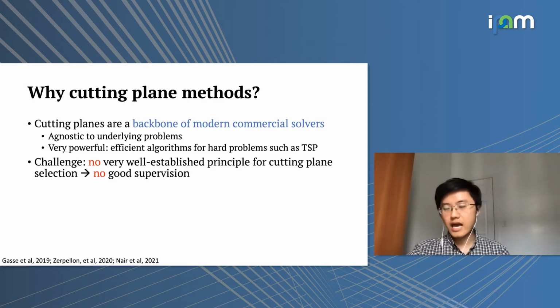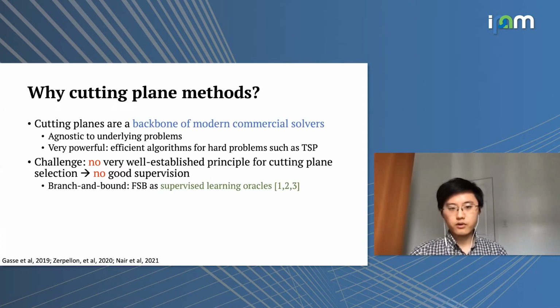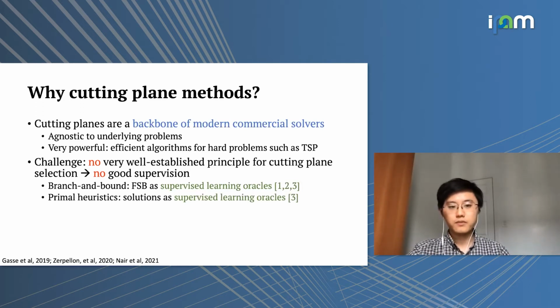That is, we don't have a very good supervision or supervised learning signal in this case. It's not the case, for example, in branch and bound, where typically people consider full strong branching as a golden rule or oracle for supervised learning. So we can directly apply supervised learning methods to try to learn an ML model that does something similar to full strong branching. Or in the case of primal heuristics, typically we can first solve these problems and use the solutions directly as supervised learning signals. In the case of cutting planes, though, it's not clear what is a general purpose good approach to selecting cutting planes.